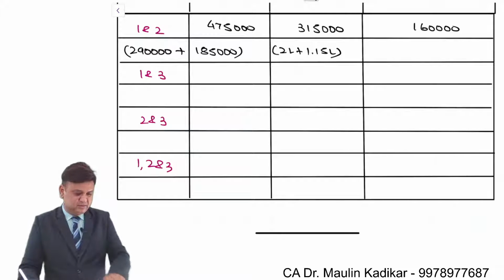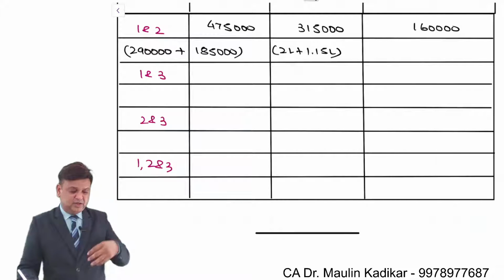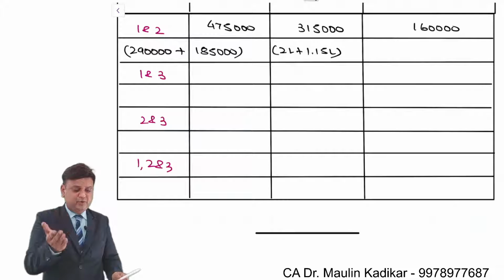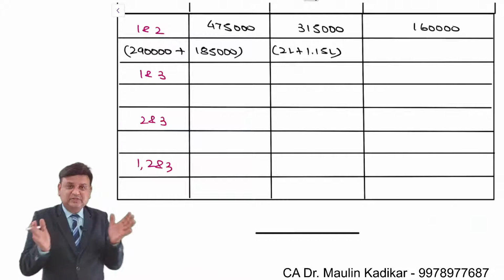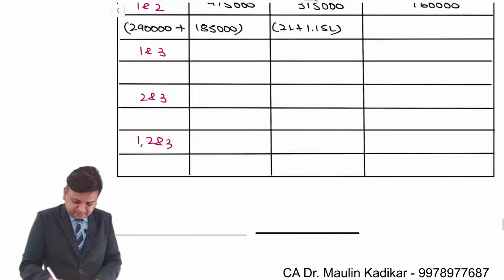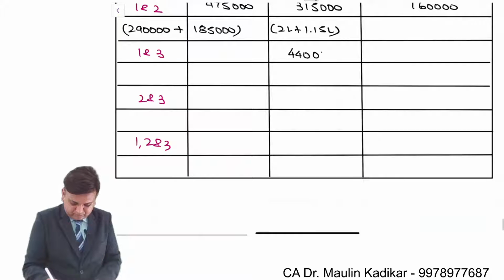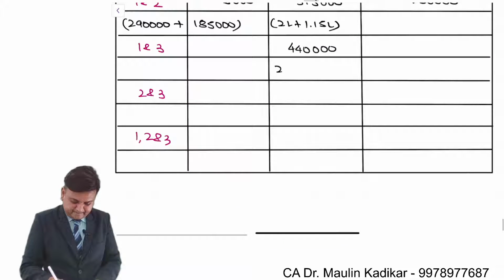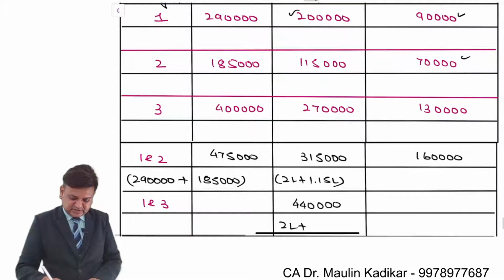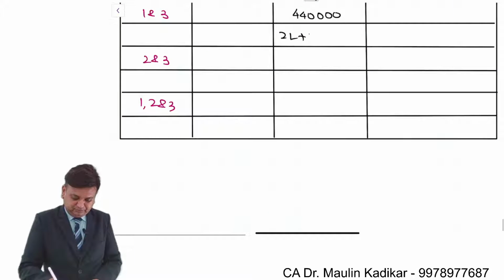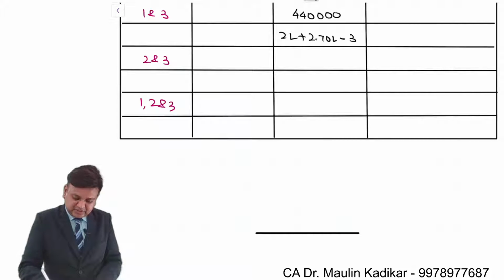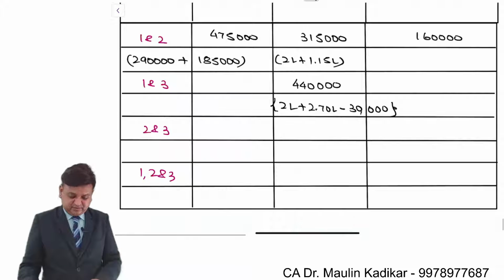For 1 and 3, the question says that with 1 and 3, economies are possible in investment because one machinery acquired can be used for both the production processes. The total investment combined will be 4 lakh 40,000. See, as far as project 1 is concerned, the investment is 2 lakhs. As far as project 3 is concerned, it is 270. But combined, it will be 440. So there is a reduction by 30,000. This is the advantage that you will have.